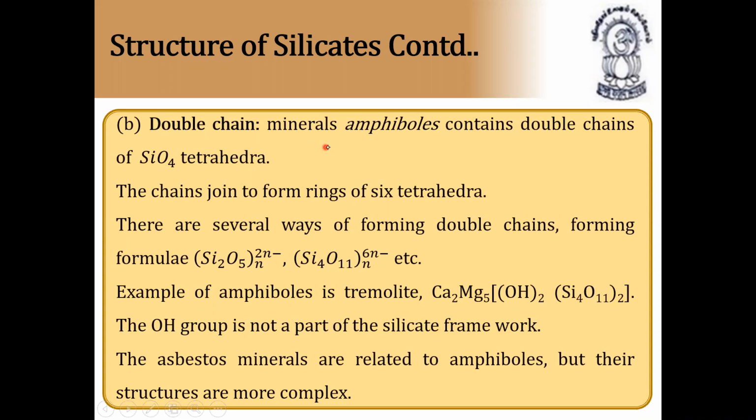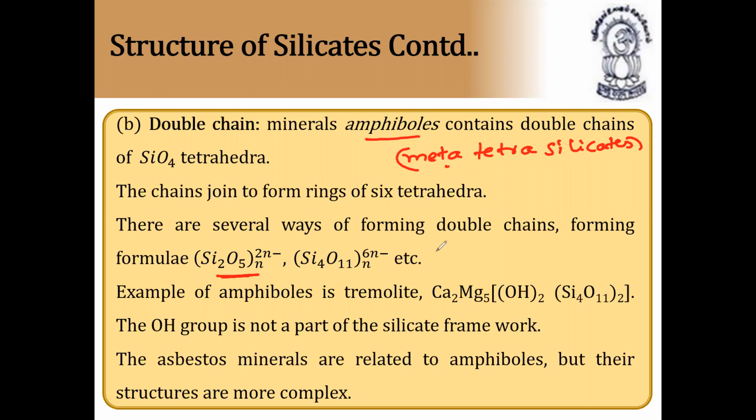Double chain minerals, amphiboles. These are called double chain silicates. They are also called metatetrasilicates. Tetra means 4 silicon atoms. Simple it is. It consists of metal along with silicon, and the general formula.